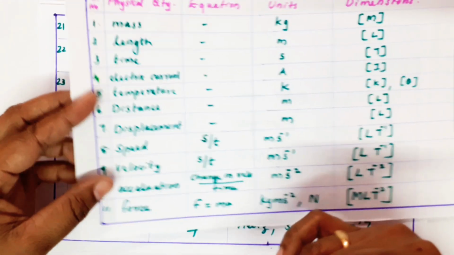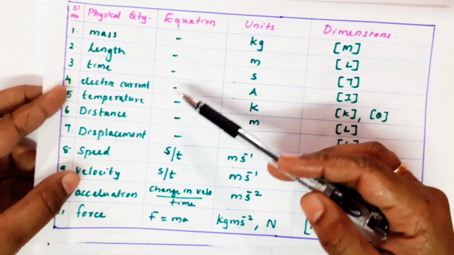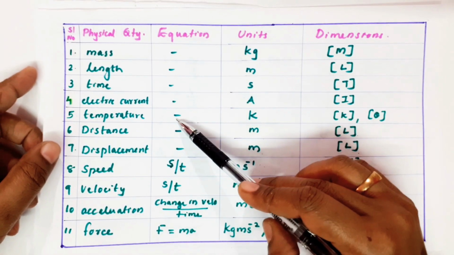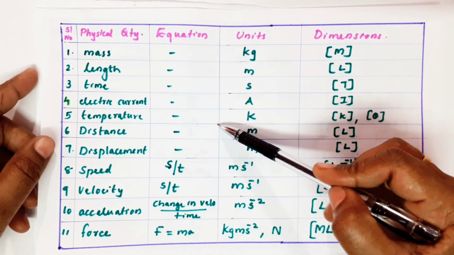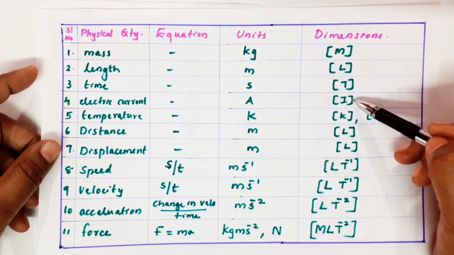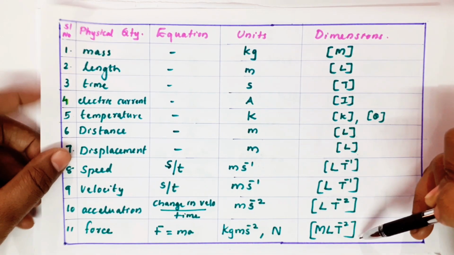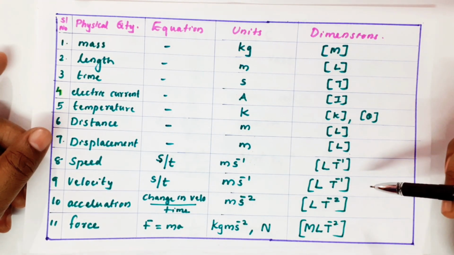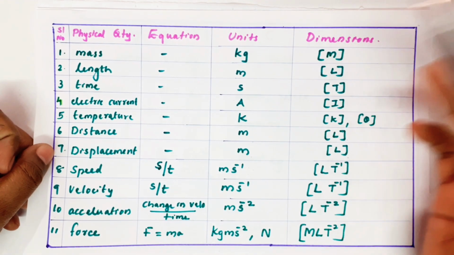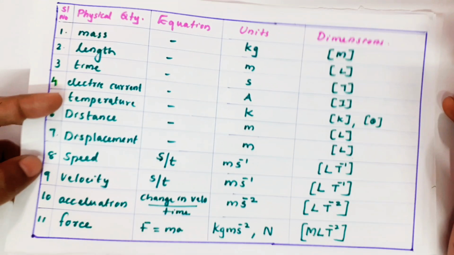That order you learn. Mass, length, time, electric current and temperature. These are the major units we are using for physics. So those dimensions only you remember: M, L, T, I and K. Then according to the equation, it will change for each term. If you know speed, acceleration, force and the rest, you can do most of the questions.